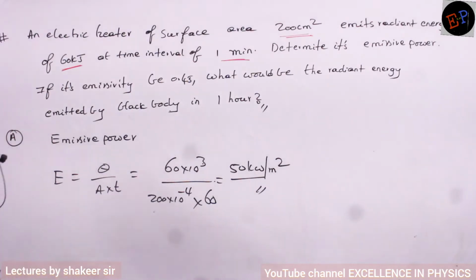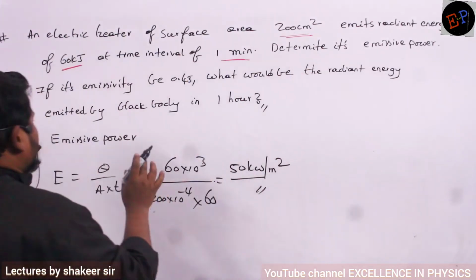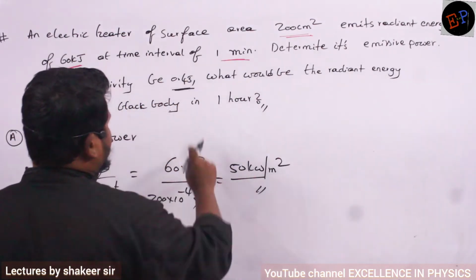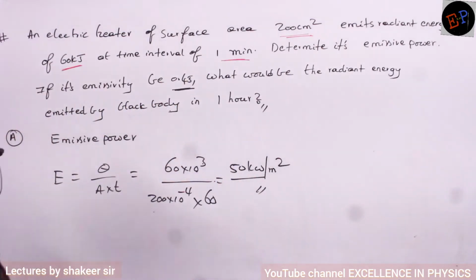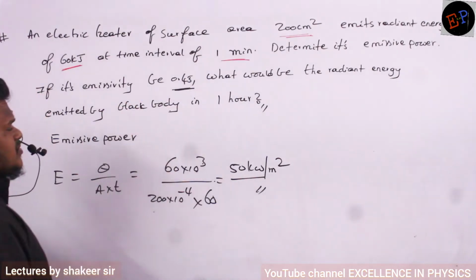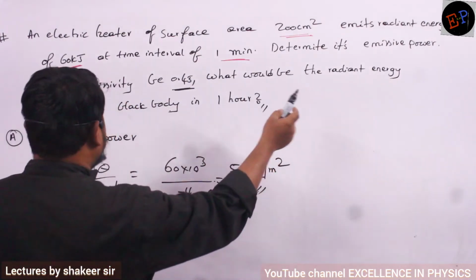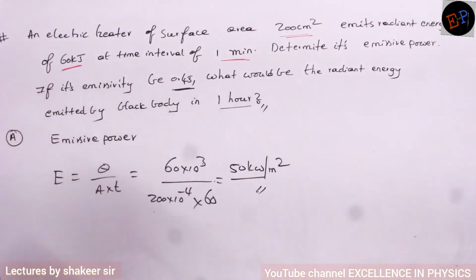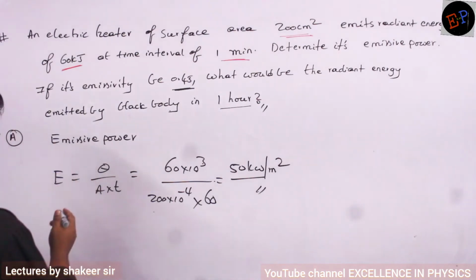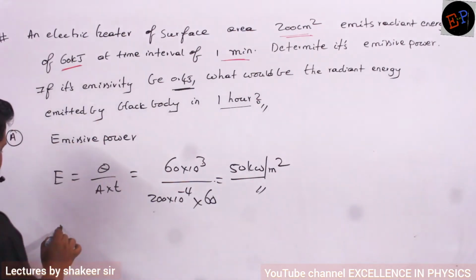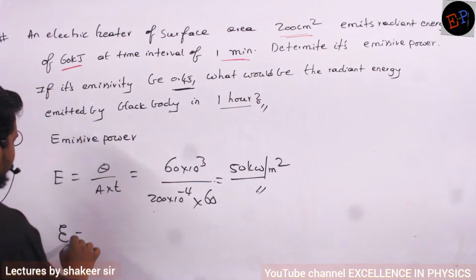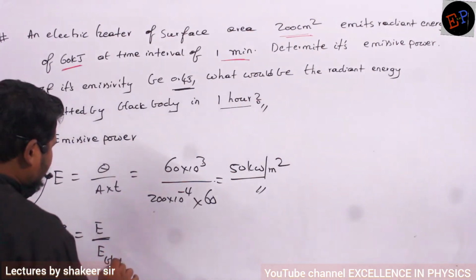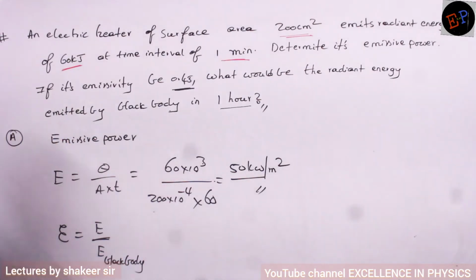Now the emissive power we have calculated. What is the question he is asking? The emissivity of this body is 0.05. Then what is the radiant energy emitted by a black body in a time of 1 hour? First, let us see the data given. Emissivity means the emissive power of any body to the emissive power of a black body. This is called emissivity.